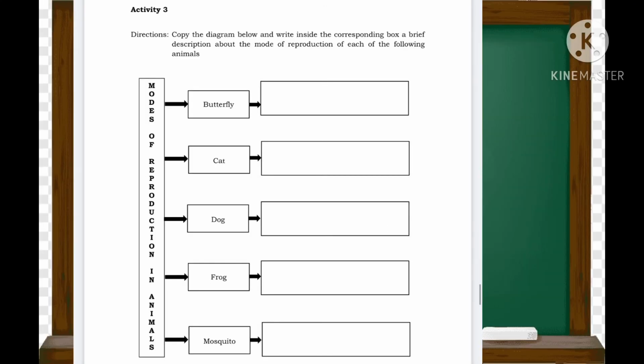Open your module on page 11 for activity number 3. Copy the diagram below and write inside the corresponding box a brief description about the mode of reproduction of each of the following animals.